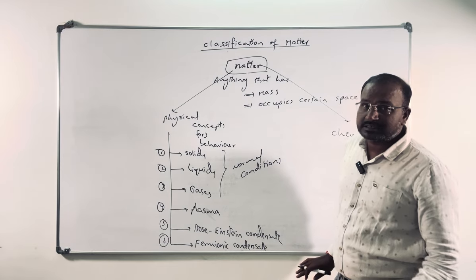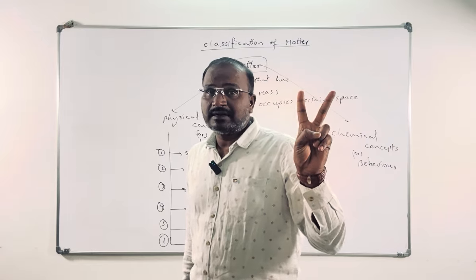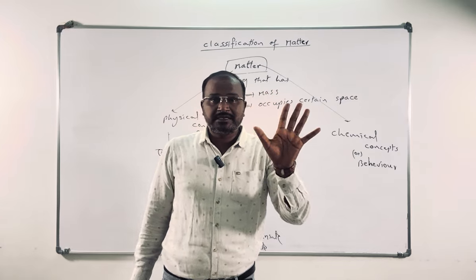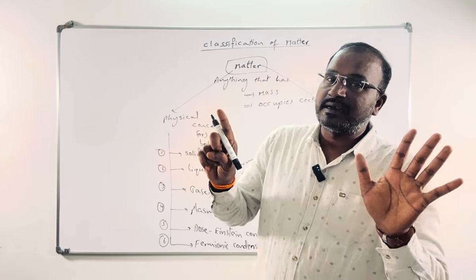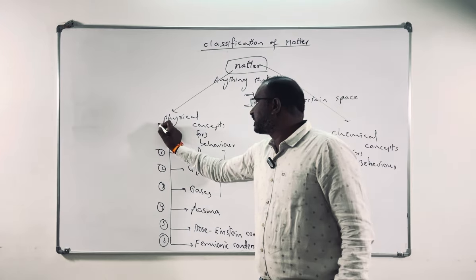Under abnormal conditions, the matter can be divided into six types: solids, liquids, gases, plasma, Bose-Einstein condensate, and fermionic condensate. Like this, based on physical behavior or physical concepts, we can divide the matter into six types. Now, on the basis of chemical behavior, how do we divide?